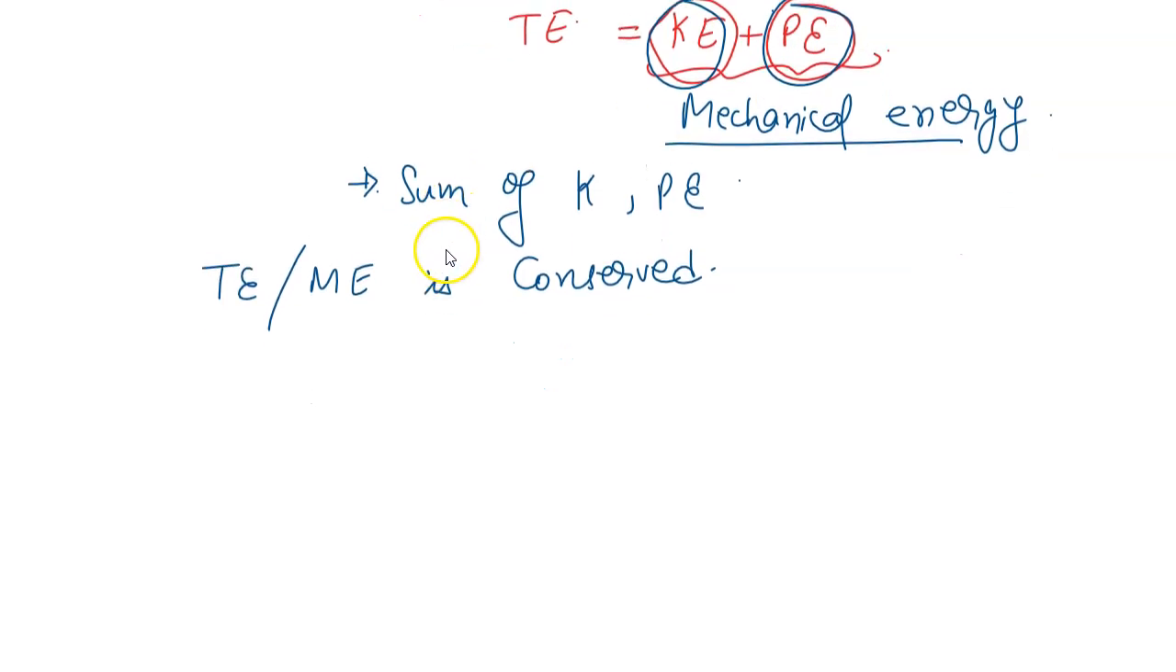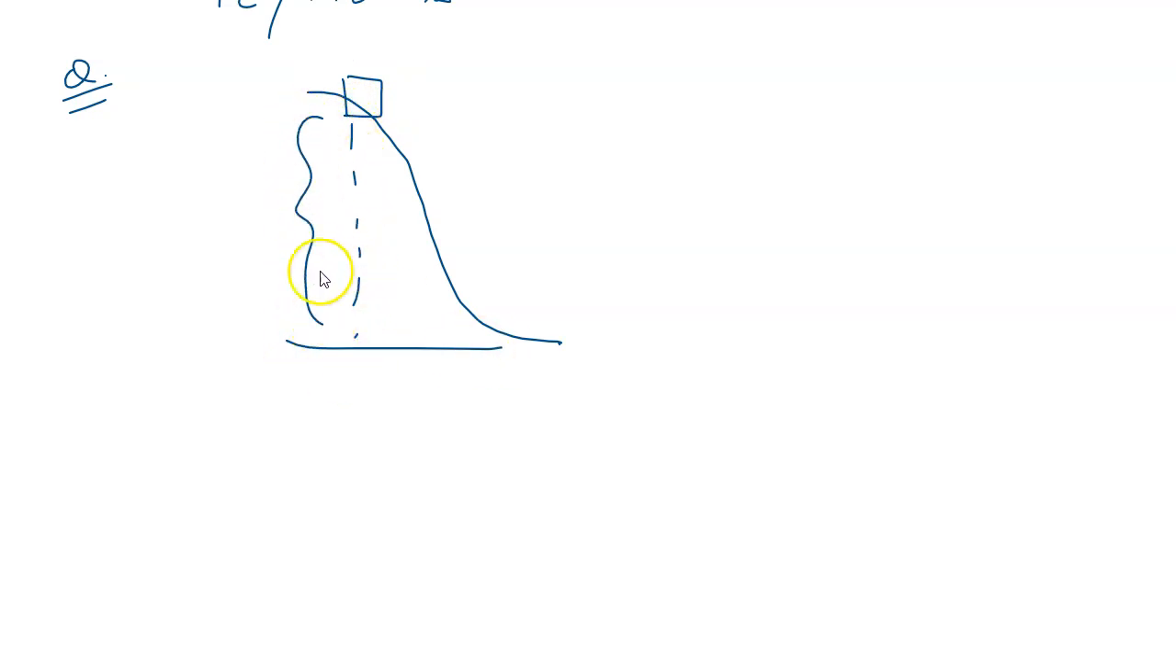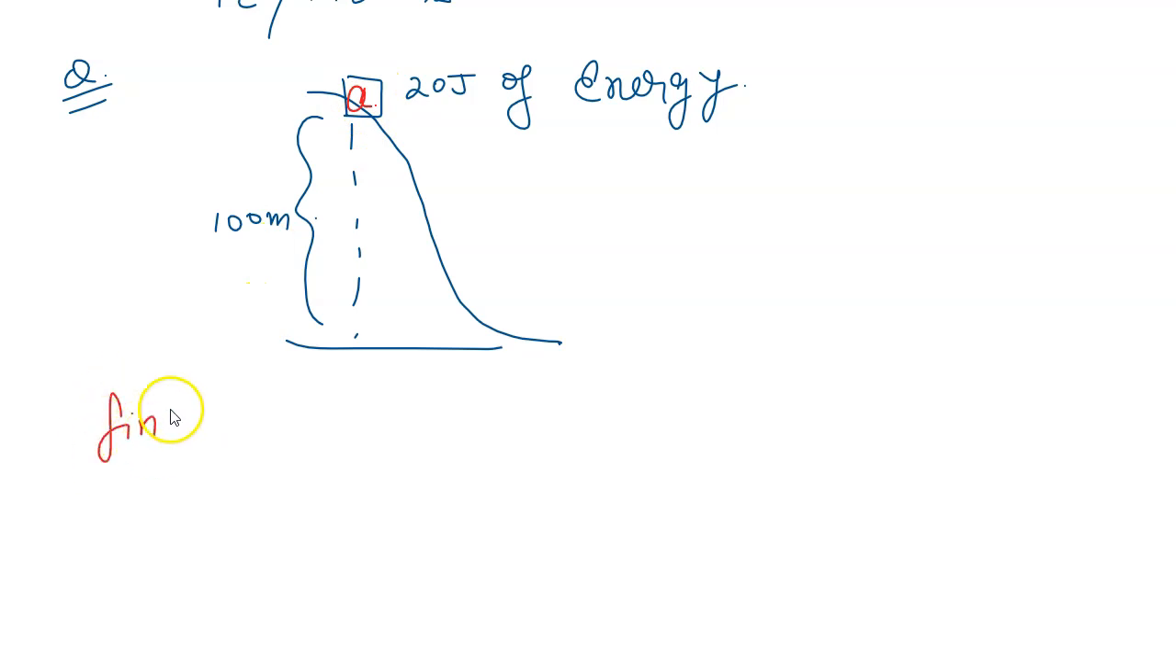So let us do a very simple example based on the conservation of energy. Let us suppose this is a kind of roller coaster, and here the object is at a height of 100 meters, and the object here has 20 joules of energy. I have not mentioned whether it is kinetic or potential, only 20 joules of energy. And this is point A. You have to find the kinetic energy of the object at point A.